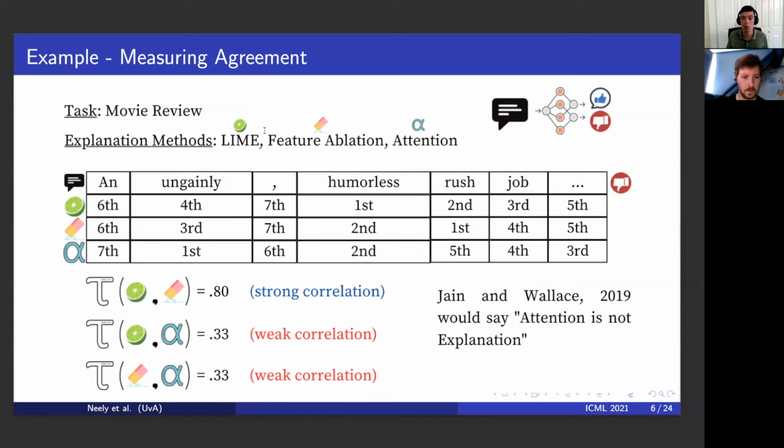We can treat the feature importance scores of each input token as a position in a ranked list, and then calculate the correlation between the rankings. In this example, LIME and feature ablation correlate, or agree, far more with each other than either method does with attention. If this pattern consistently holds across many examples, then Jain and Wallace would say that attention is not explanation, at least under their second property.